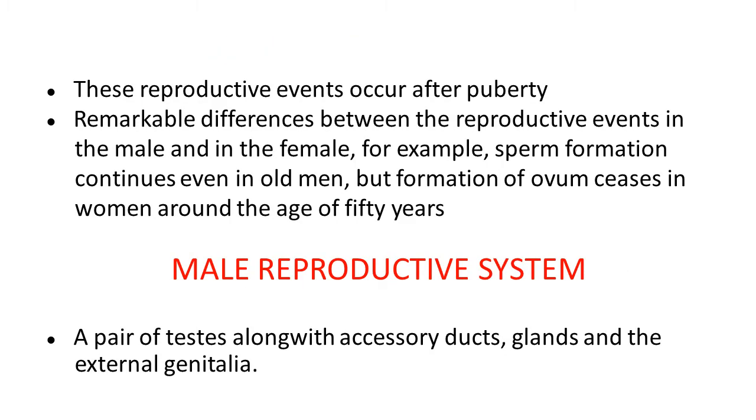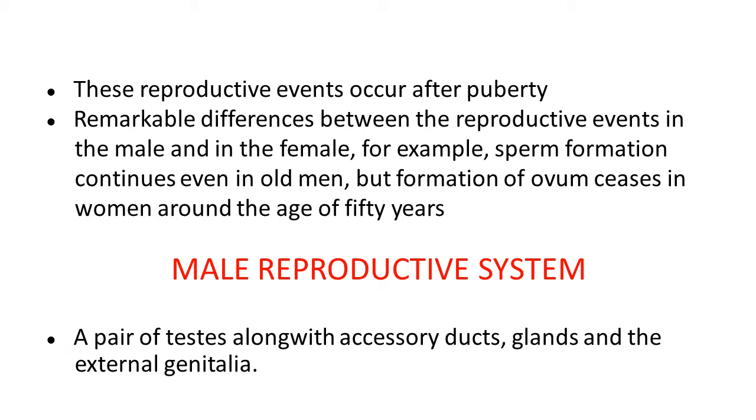Actually, all these events, which are known as reproductive events, occur after puberty. What is puberty? At a certain age, it is achieved in male and female where secondary sexual characters develop. Sexual organs develop, they mature and are capable of formation of gametes in male and female.